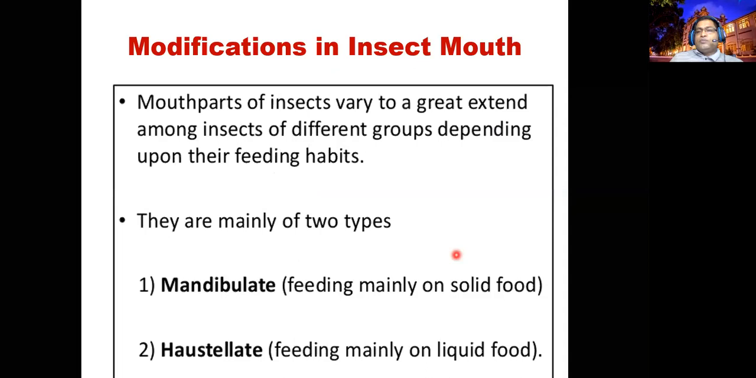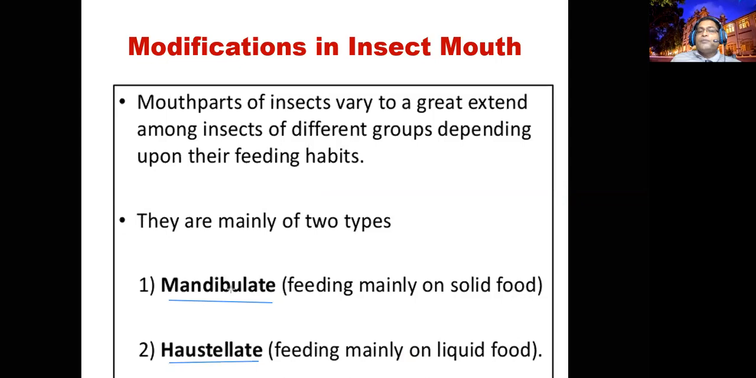According to the feeding habits, you can classify the mouth into two broad categories. The first category is the mandibulate type. Mandibulate means the insects feed mainly on solid food. They have sharp cutting edges, so they are able to cut the food and eat. Another category is the haustellate type. These insects prefer to eat liquid food, honey, nectar. We call it the haustellate type.